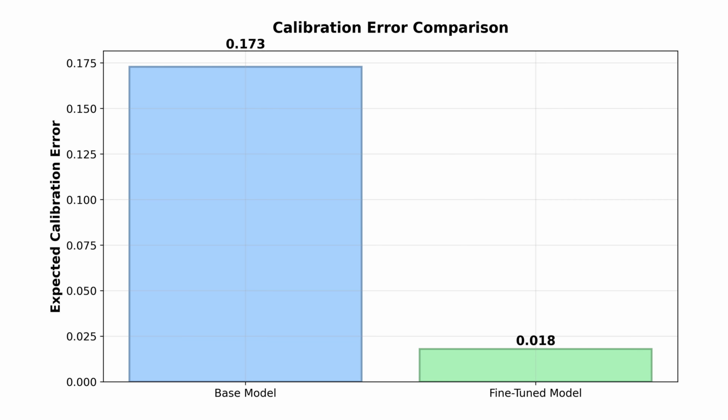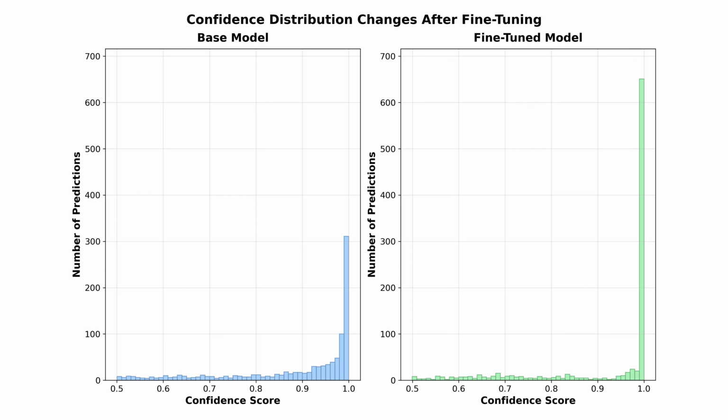This chart shows the base model's average calibration error versus our fine-tuned model. Lower is better. You can see it got significantly lower after fine-tuning, meaning that our calibrated confidence numbers more accurately reflect actual accuracy. Look at how much the fine-tuning helped with our overall confidence distribution. By increasing the confidence on each prediction, we're shifting a lot of the classifications to the right, from lower confidence to higher confidence. That directly helps the business because it means that more classification decisions can be automated and trusted.